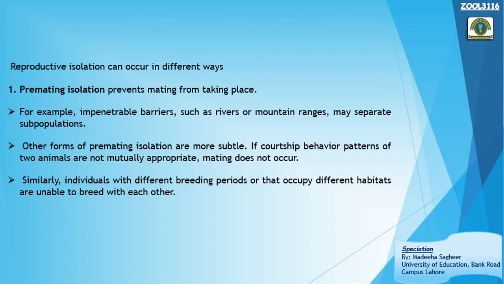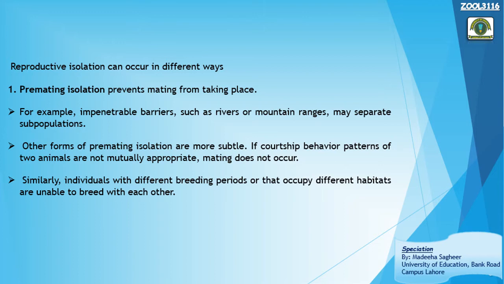Similarly, individuals with different breeding periods. If a group of individuals of a species has a breeding period in the summer, and a group of individuals of the same species breeds in winter, the individuals cannot mate with each other, of course, because they have different breeding periods. They can mate only with those individuals that have the same breeding period. Summer breeders mate with summer breeders, and winter breeders definitely will mate with winter breeders.